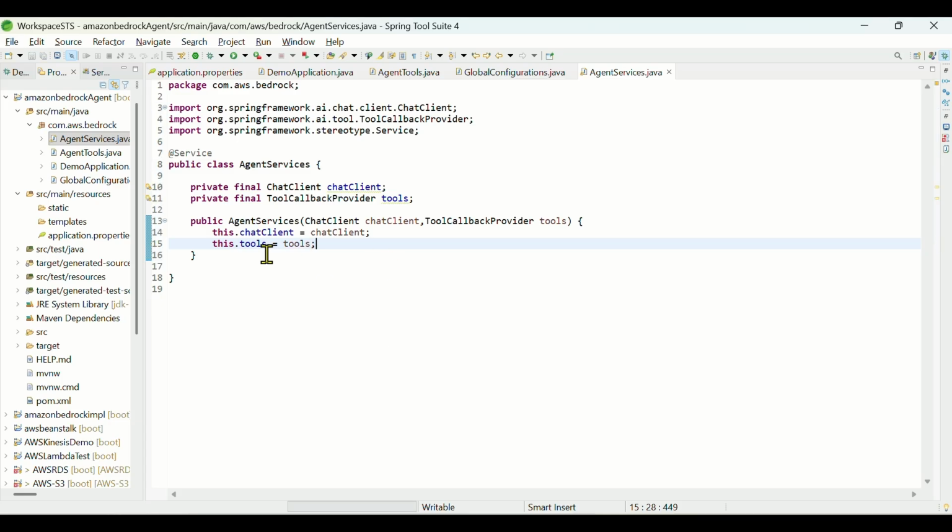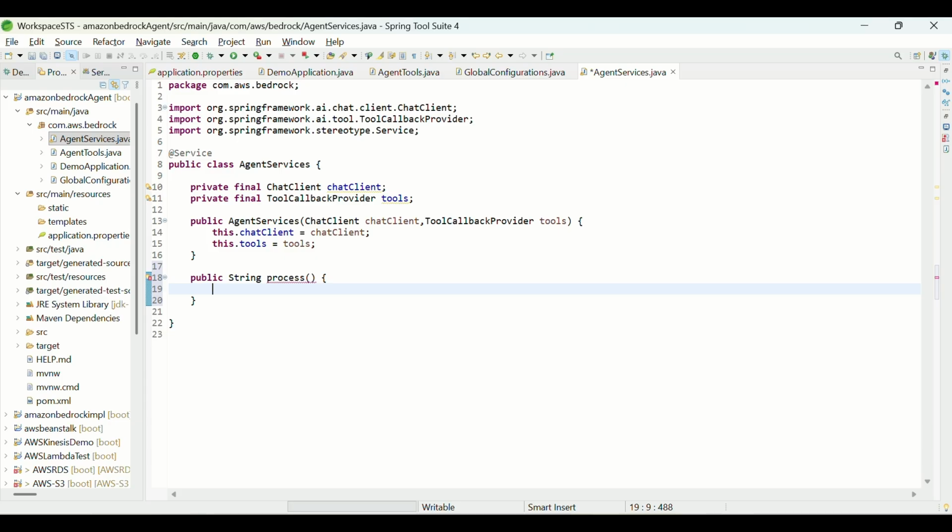Okay, so constructor injection is done, and assigning is also done. So we'll create a process method, so when from the controller, the agent will do some processing, right, in his brain. So we have public string process. Now I've kept it a string, so this is just for learning purpose. You can keep it response entity or any other object you want to return, or JSON you want to return. That's completely your choice.